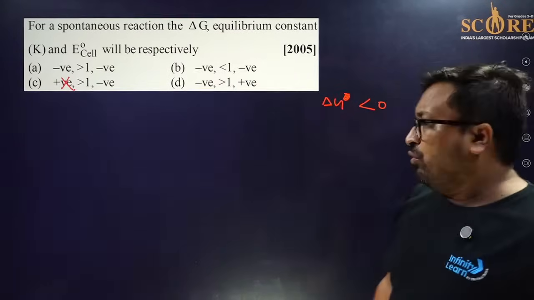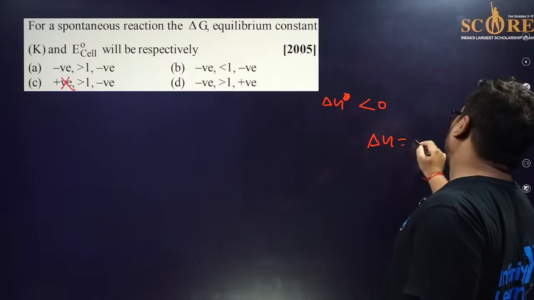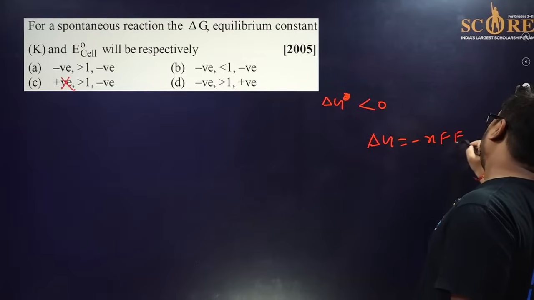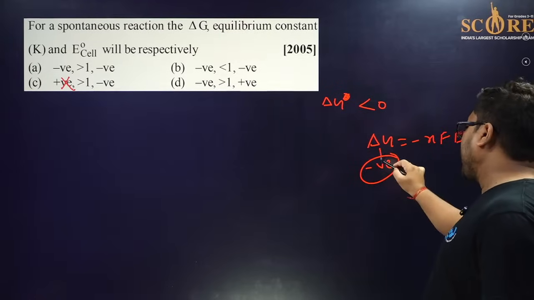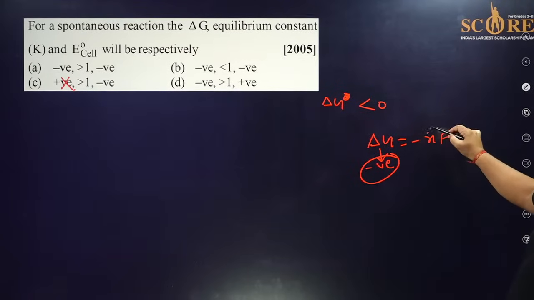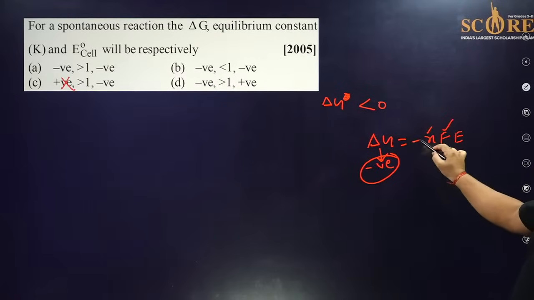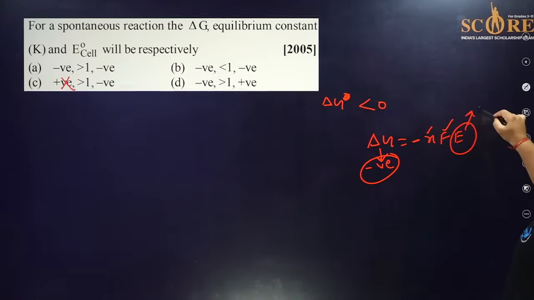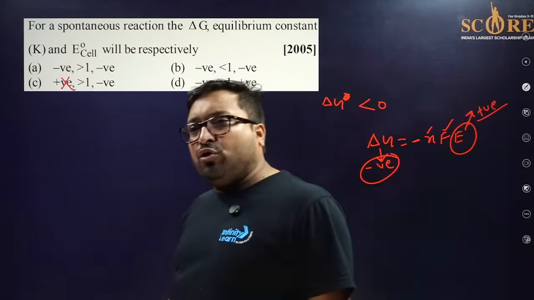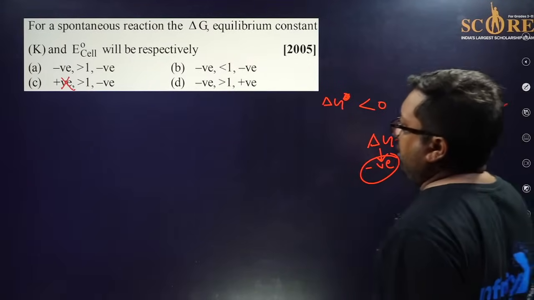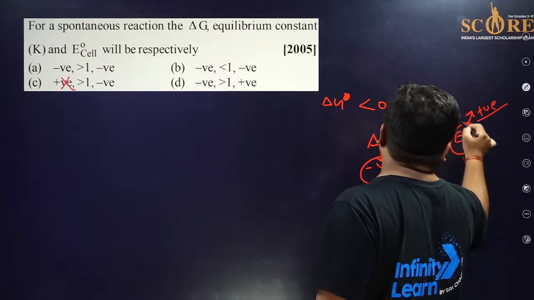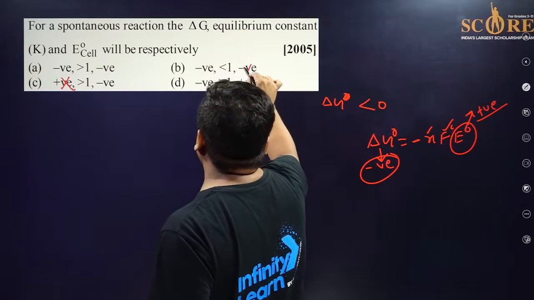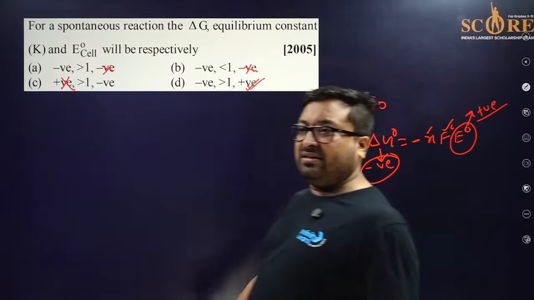The second formula is delta G equal to minus nFE. Remember, for a spontaneous reaction, delta G becomes negative. Here n and F, the Faraday constant, are constants, and there is a negative sign. So E must be positive. If this is not positive, delta G will not become negative. To maintain this equality, E naught cell must be positive. So only this is the true answer, and all the others are eliminated.